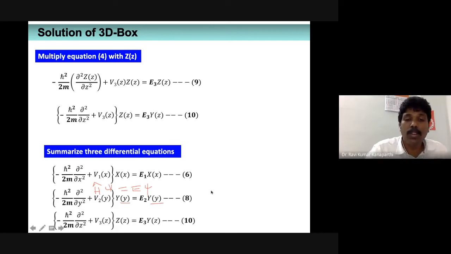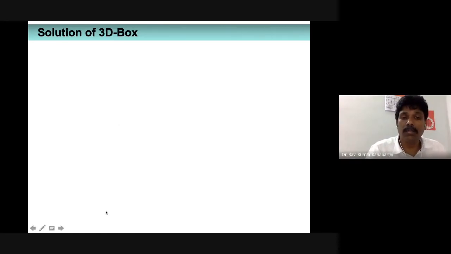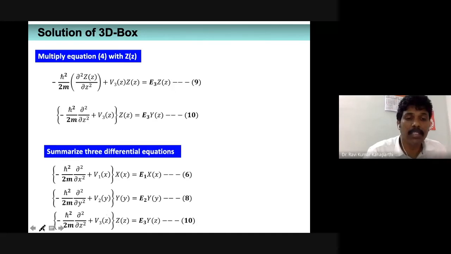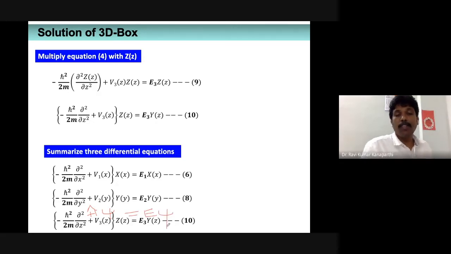Similarly, we can also write down the third expression, that is expression number 10. This is again the Hamiltonian, nothing but the Hamiltonian as if the particle is moving in the z direction. H psi is equal to E psi.